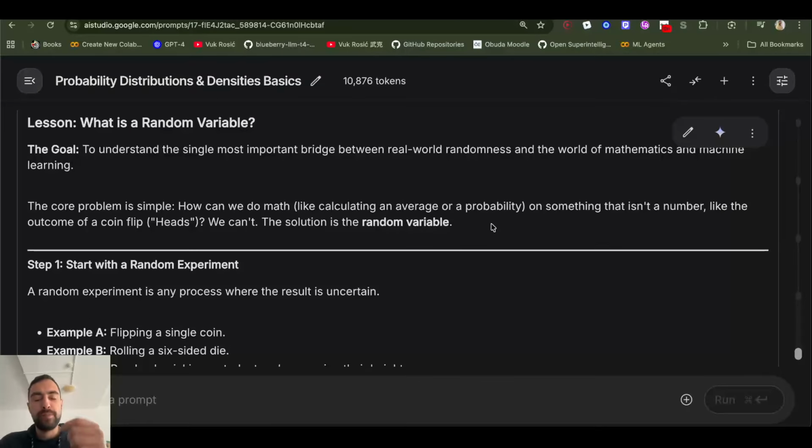Let's say we are flipping a coin and we can get heads or tails. How do we calculate the probability? If we flip it 6 times, how many times will we get heads? This is important in large language models, especially in video generation, image generation, flow matching, diffusion, everywhere.